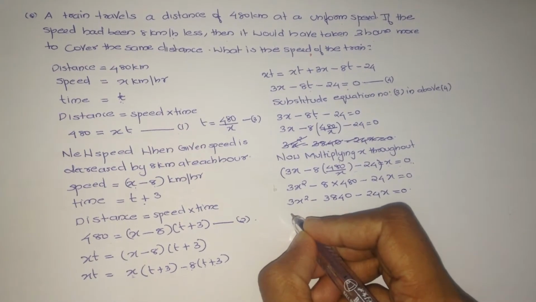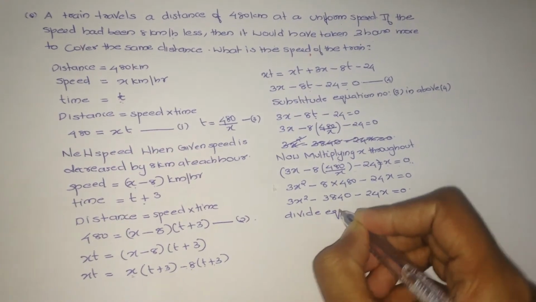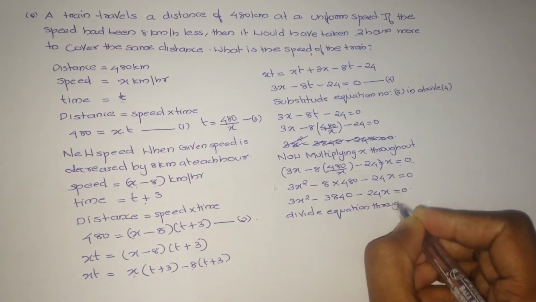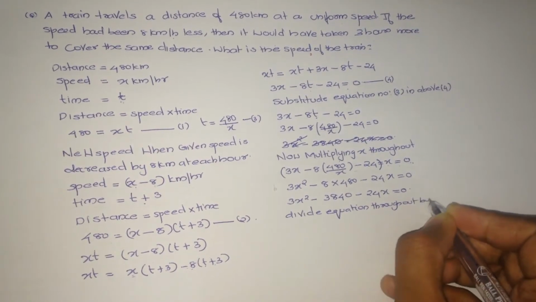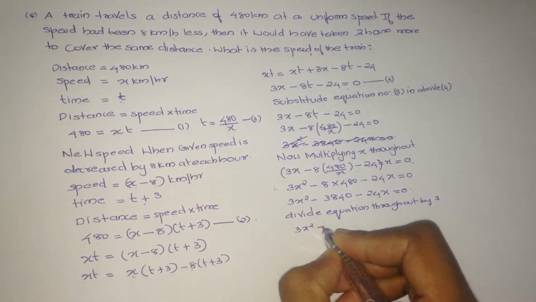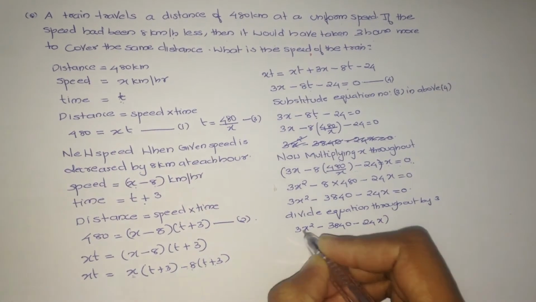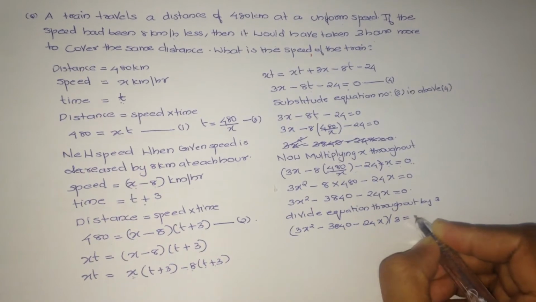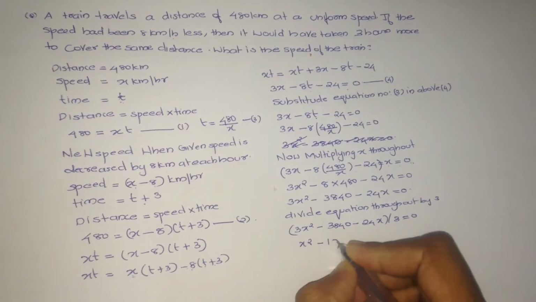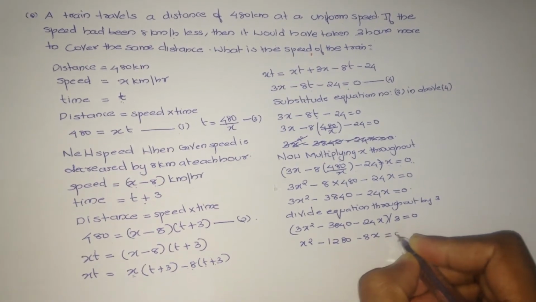Now we can divide the equation throughout by 3. Then we will get 3x square minus 3840 minus 24x divided by 3 equals 0. That is x square minus 1280 minus 8x equals 0.